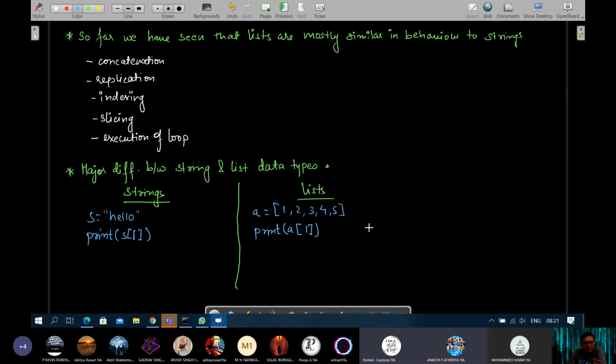In the case of lists, the output will be 2, sir. And in case of strings, the output will be letter E. Well, Ankit, we will see string formatting, don't worry. Here the output will be letter E, and here the output will be integer 2.